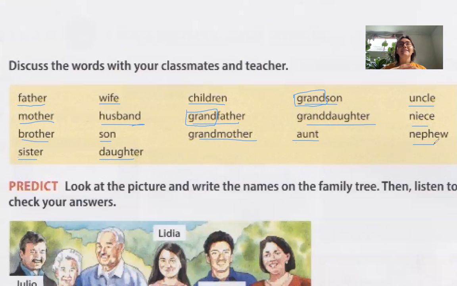But mostly, if it's stereotypical US culture, we only refer to people with family titles if they're blood related, meaning you are connected to them by your DNA, by your genetics. So you have the same mom or you have the same dad. You would say my brother, my sister. And if somebody does not have the same mom, does not have the same dad, you would not say brother or sister, right?